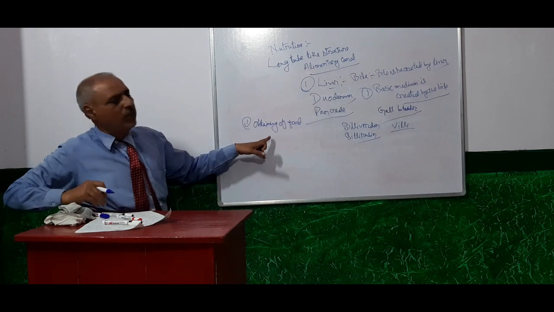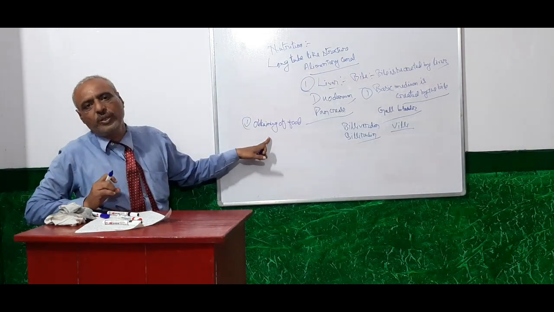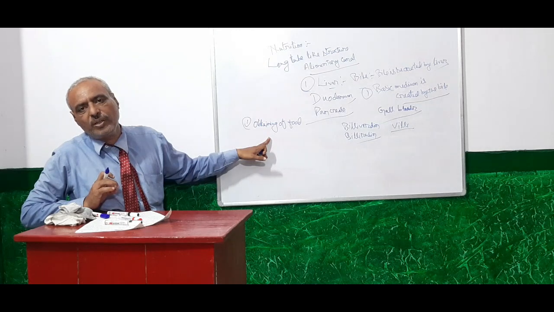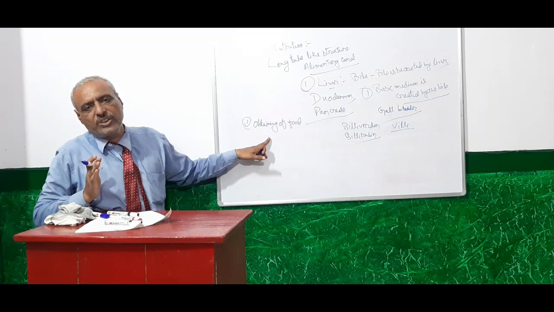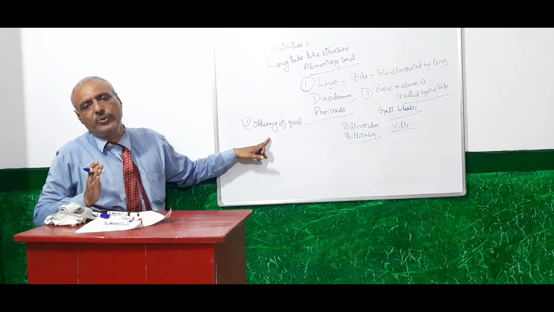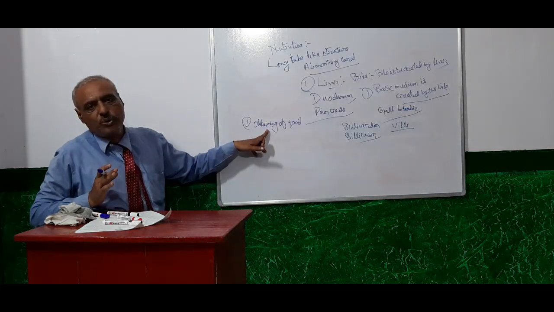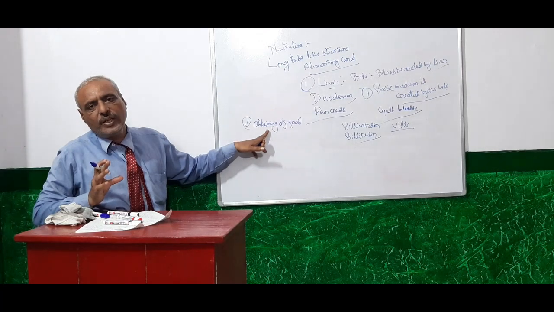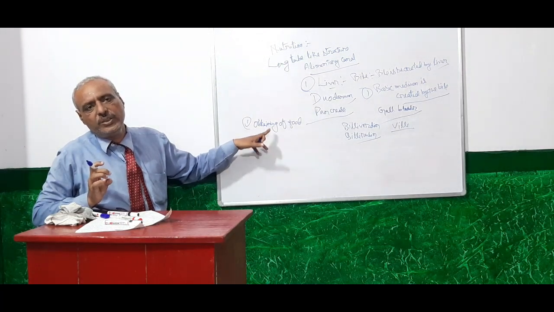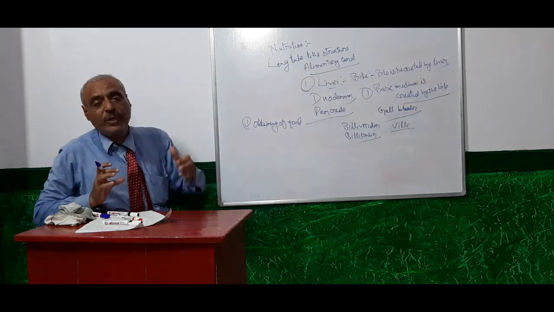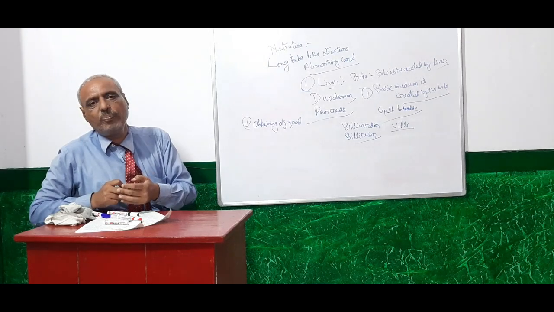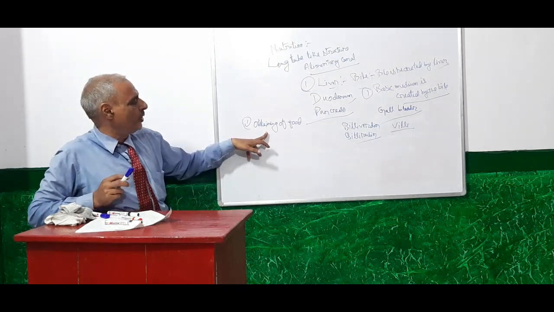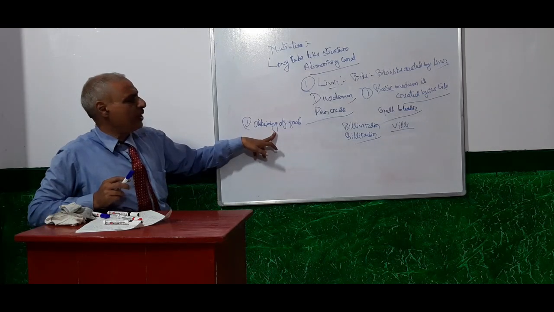First thing is obtaining of food. We take different types of food that are required for the development of our body. Carbohydrate is also necessary. A certain amount of all the nutrients is very necessary for the proper development of our body. So we should take all the nutritious food, different types of food, and they can give us proper development of cells and of our body. So the first thing is obtaining of food.